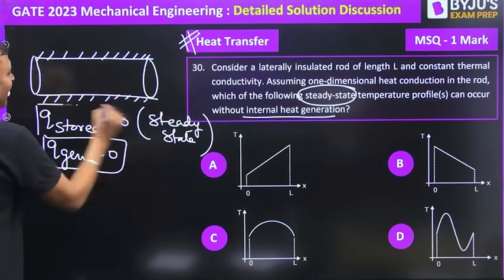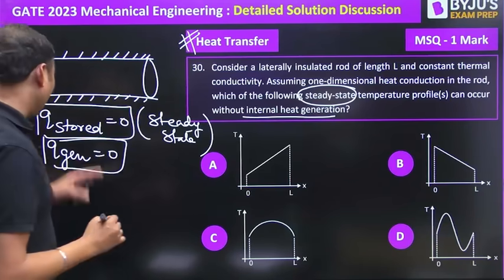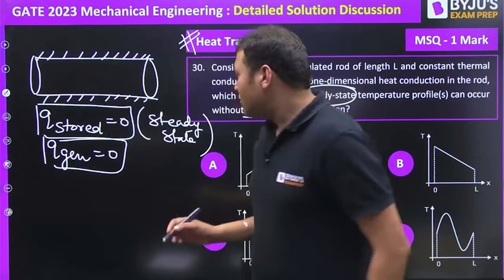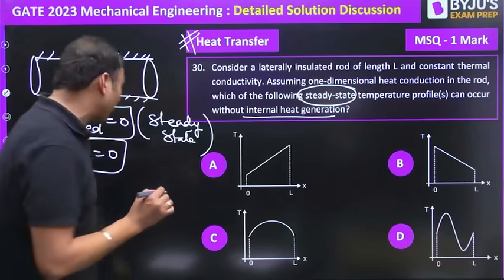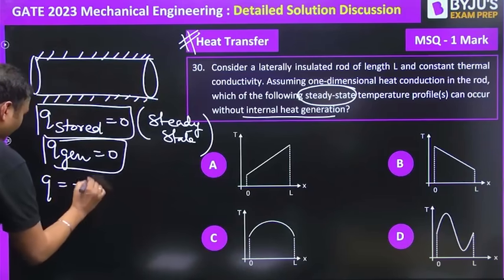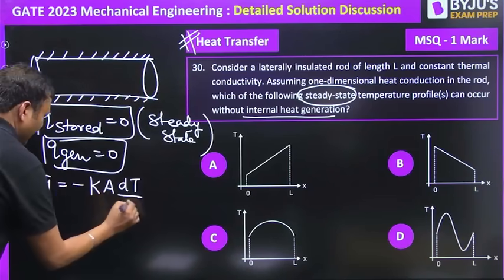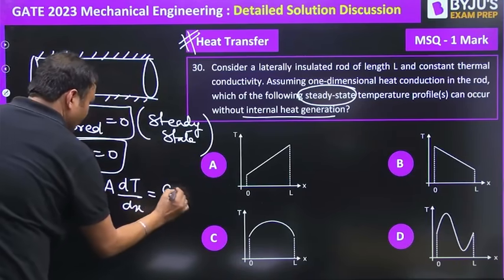If there is no energy storage and no energy generation in the system, according to Fourier law, Q is equal to minus KA into dT by dx will be constant, isn't it?